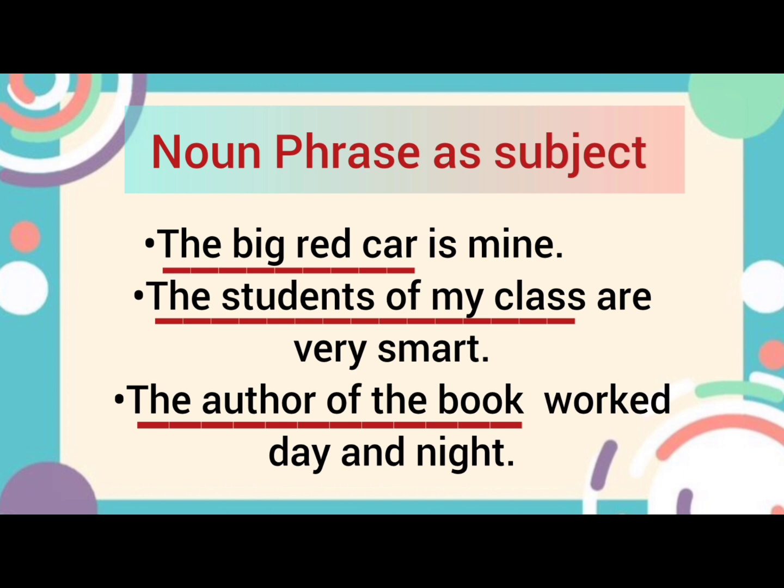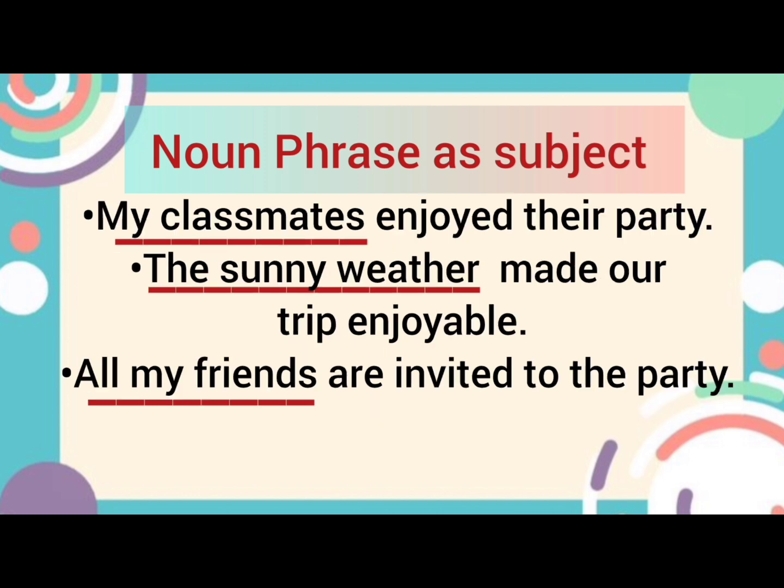The author of the book worked day and night. Now at the place of the subject there is the author of the book. I can change it into he worked day and night, or if there is any name, like Shakespeare worked day and night. My classmates enjoyed their party. Now my classmates is a group of words. It is at the place of the subject, so it is a noun phrase as a subject.